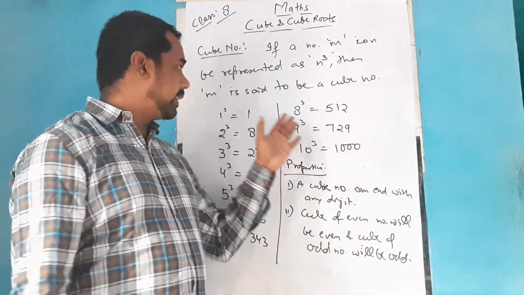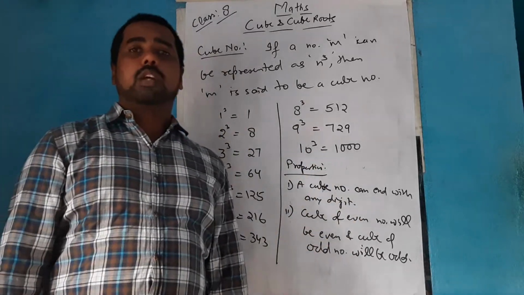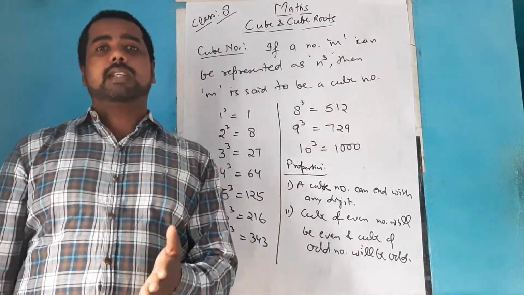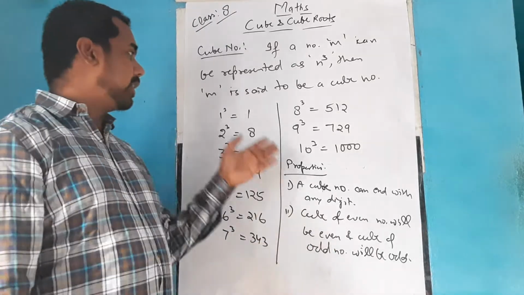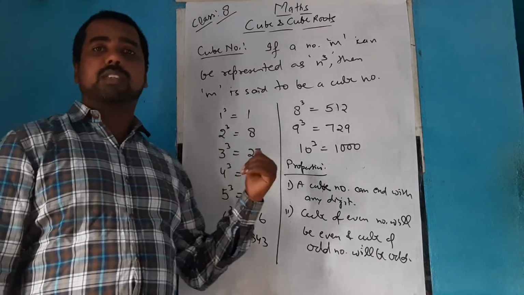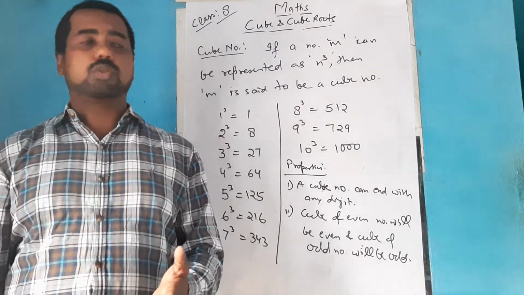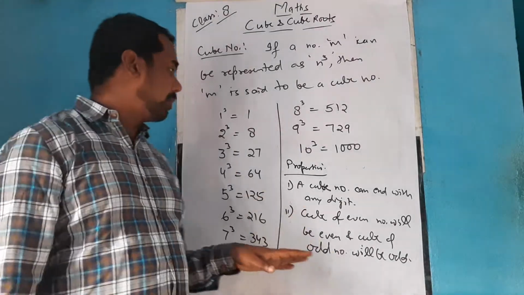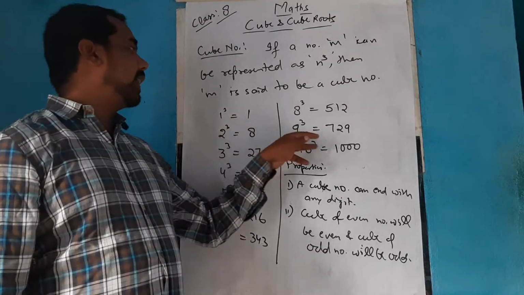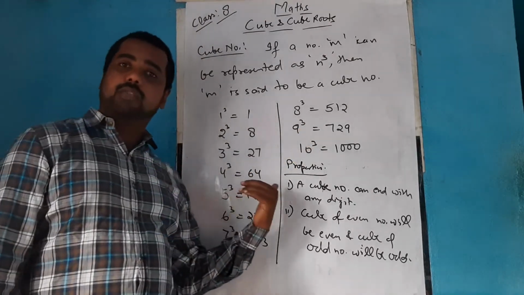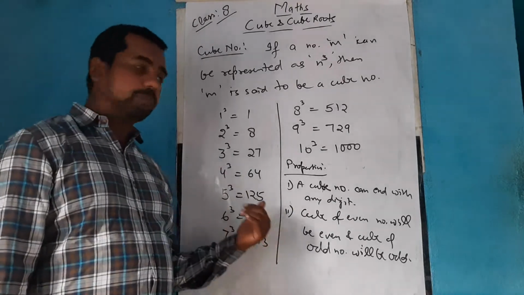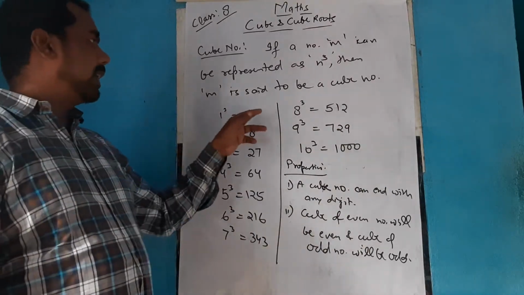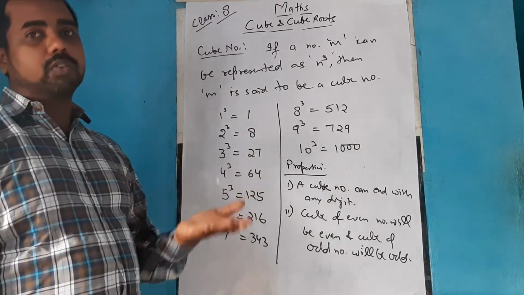By seeing the cubes from 1 to 10, you get to know that a cube number can end with any digit. So by seeing a number, you cannot decide whether it is a cube number or a normal number. But for some numbers, the cube of 2 ends with 8, similarly the cube of 8 ends with 2, the cube of 3 ends with 7, but the cube of 7 ends with 3. There is no other combination for 4, 5, 9, because the cube of 4 will end with 4 only, the cube of 6 will end with 6 only, the cube of 5 will end with 5 only, the cube of 9 will end with 9 only. So if a number ends with 1, then its cube will also end with 1 only.